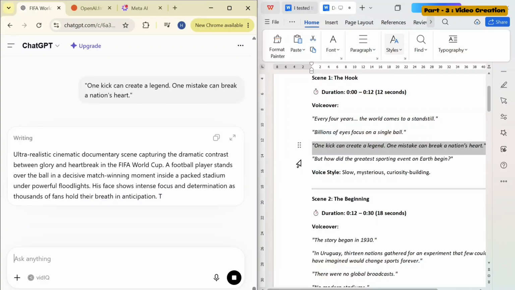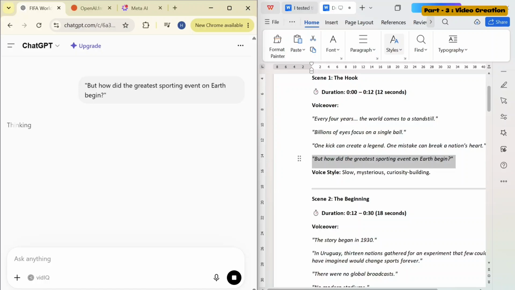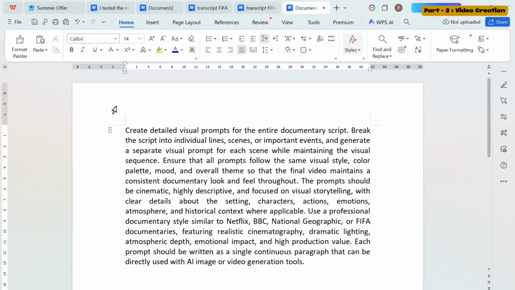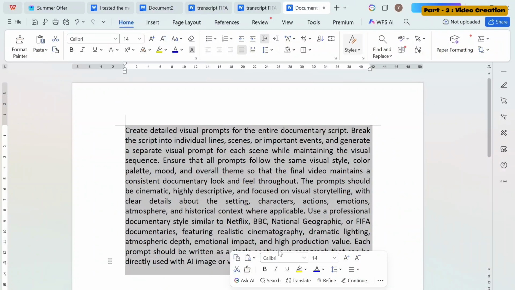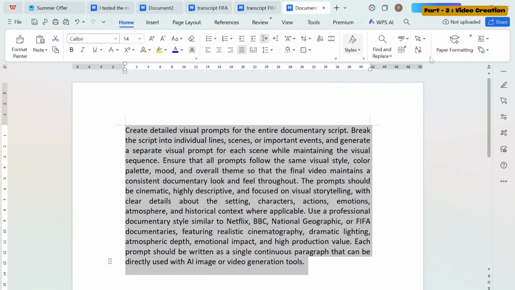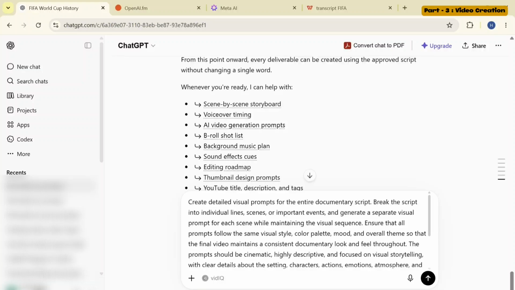The second way is to ask ChatGPT to write all the prompts required for creating videos for the complete documentary with just a single command. For this, I have created a prompt and pasted it into my ChatGPT. With just a single click, it will generate prompts for creation of videos for my entire documentary. I will give you this prompt in the description of my video so that you can copy and use it to create videos for your own documentary.